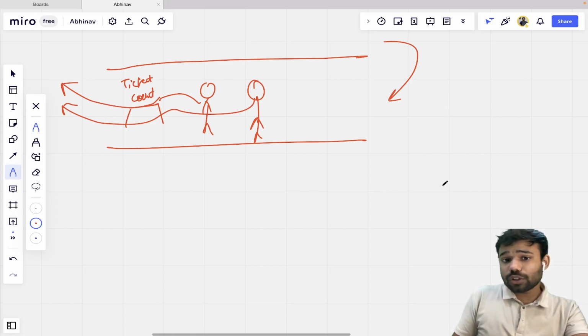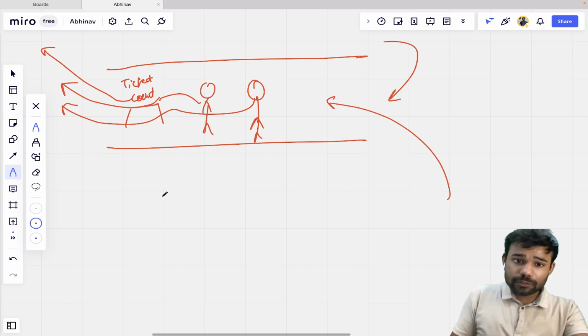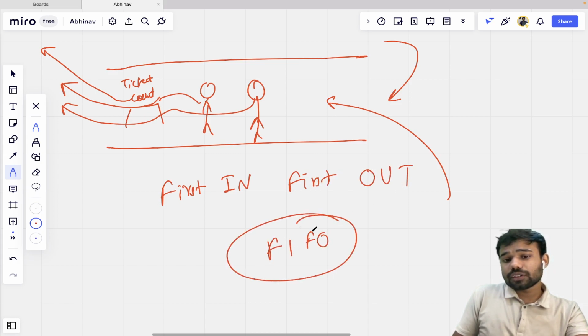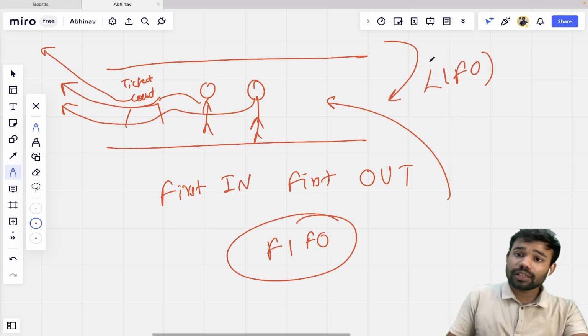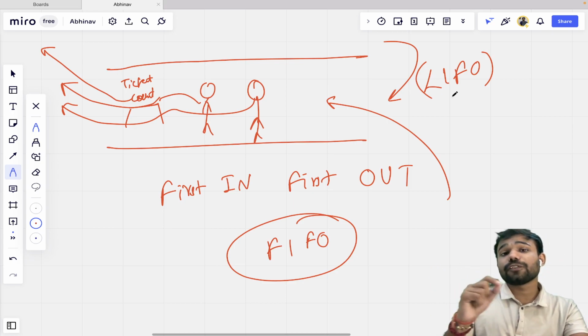It means the person who goes first is going to watch the movie first. Means first in, first out, which is FIFO. Stack was based on the principle of LIFO, last in, first out. But this is based on the principle of FIFO.